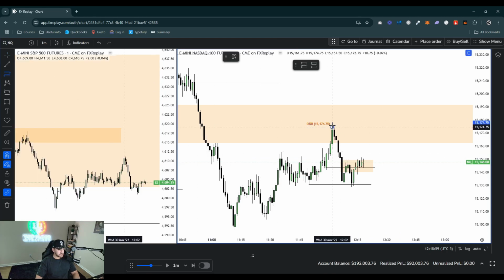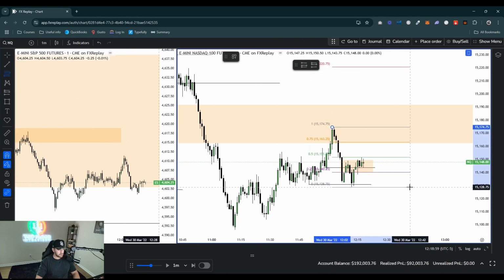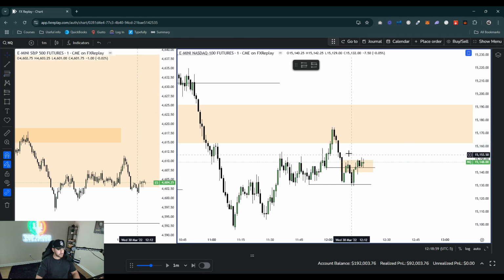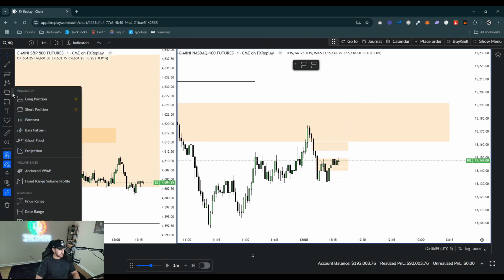So I want to see us hold the CISD, and we are very, very close to premium. So if we come up and tap this 1 minute fair value gap here, we could add to this position. But let's go ahead and just market enter here. What time is it? 12:20. Okay, yeah. Let's go ahead and market enter here.